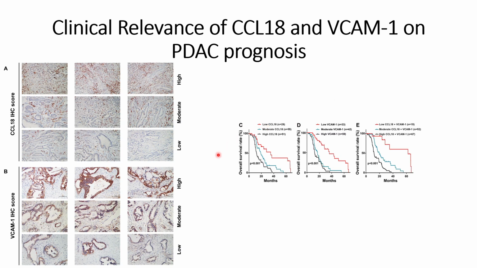So from these results, the researchers wanted to point out that VCAM-1 can be an effective marker to identify whether patients have high VCAM-1, in which case they might have more proliferation and aggressive migration properties, and those migration properties can be reduced to a greater extent by targeting VCAM-1 or CCL18, thereby increasing their lifetime.